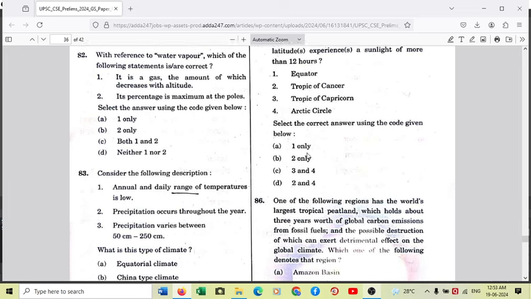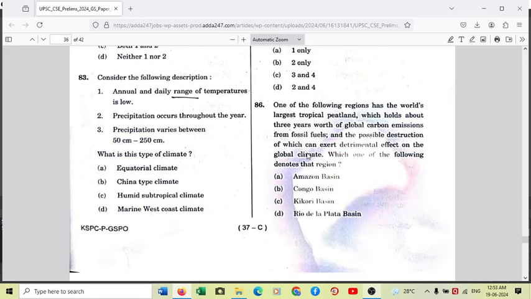Okay. Coming to question number 86. So 86 is again a factual question. If you know it, fine, and if you don't know, you have to move to another question. Okay. So one of the following regions has the world's largest tropical peatland. So what is a peatland? Peatland is basically that land where in a geological past, much of the plant and tree cover went under the ground. It got decomposed, and decomposed wood or vegetal matter ultimately gives out a form of coal which is called peat. Although peat has very less carbon content, it has more of water content. It is the starting process of converting a vegetal matter into coal.